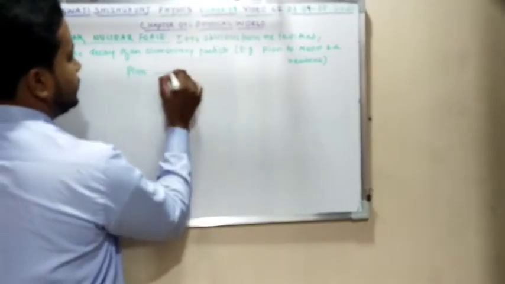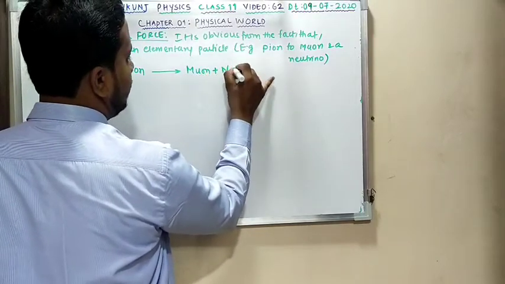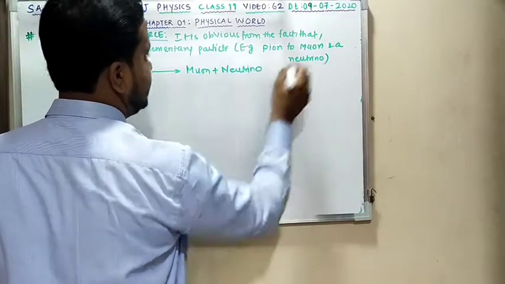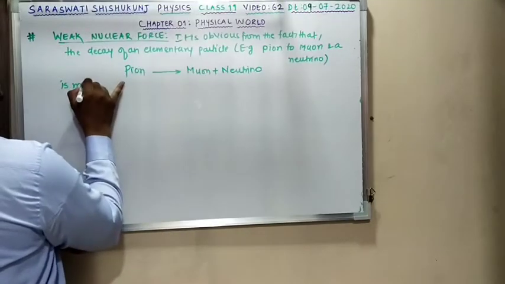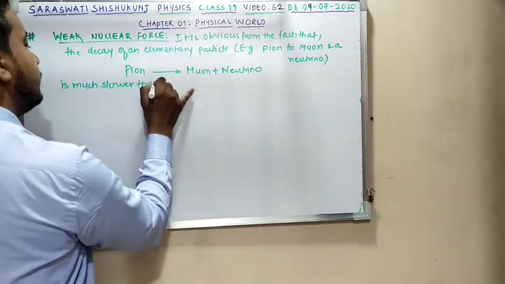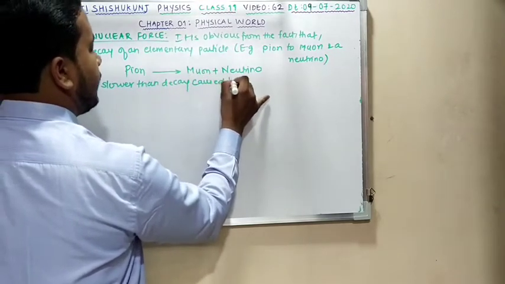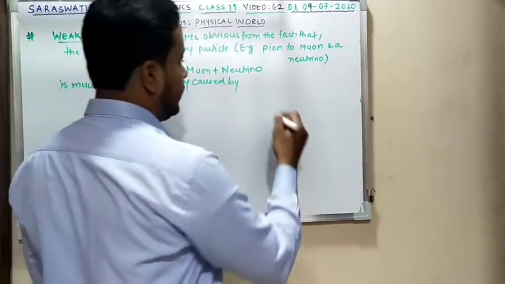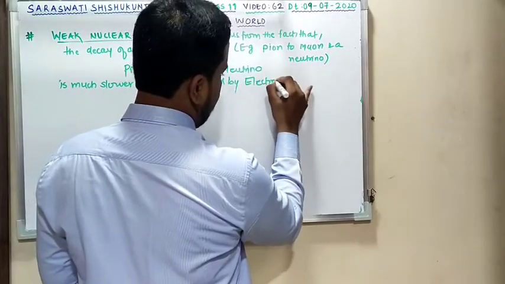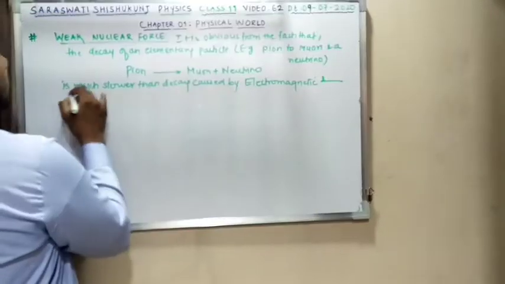I can say if I give you the elementary particle pion, which will decay to muon and neutrino, that decay is much slower than decay caused by electromagnetic and strong nuclear force.